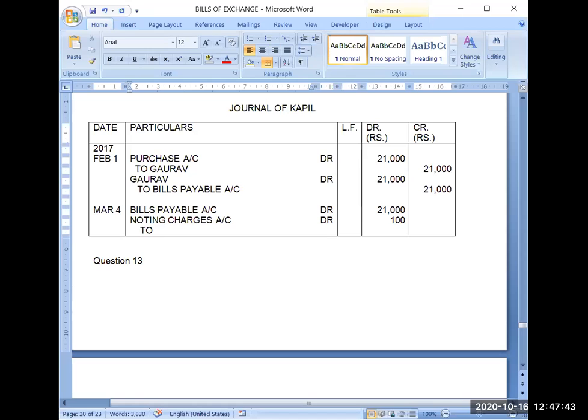Earlier Gaurav was his creditor for 21,000 rupees. Now Gaurav will become his creditor for 21,100 rupees. To Gaurav, 21,100. So this way, Gaurav has become his creditor for 21,100 rupees.